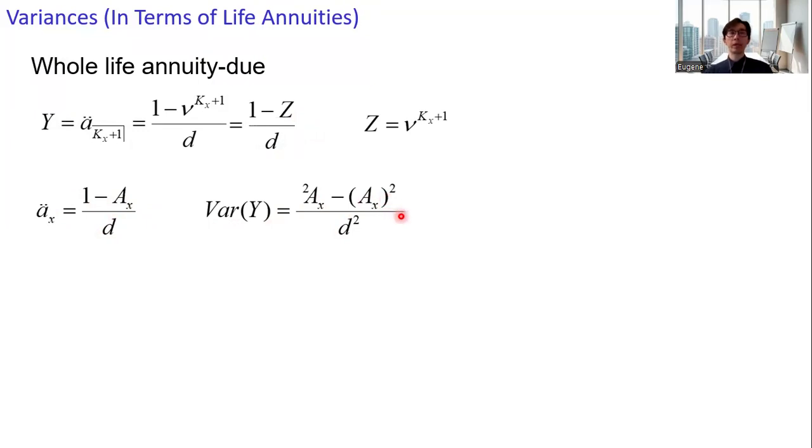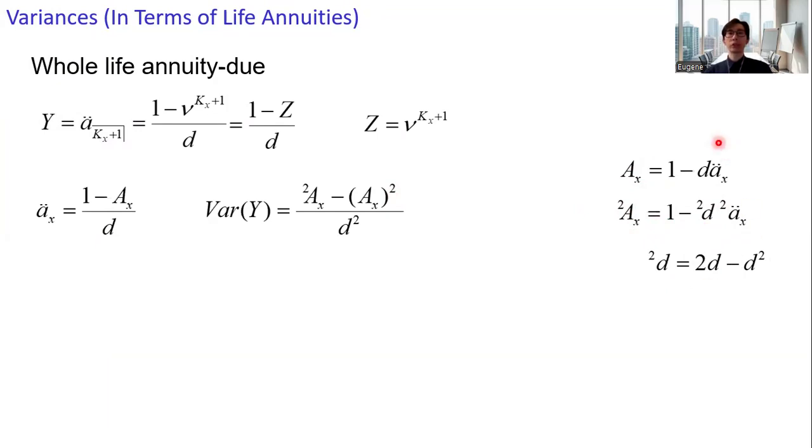And here we will express the variance of Y in terms of the annuities. We have the relationship linking the insurance A_x and the annuity due ä_x, and the corresponding second moment ²A_x equals this expression. And the superscript 2 d corresponds to the rate of discount at double force of interest.